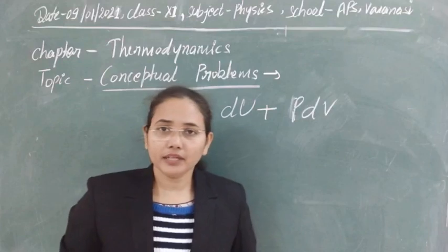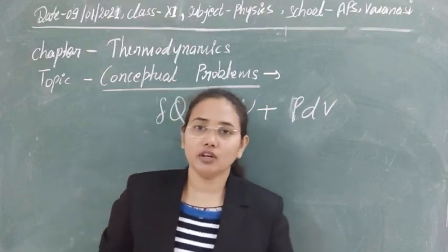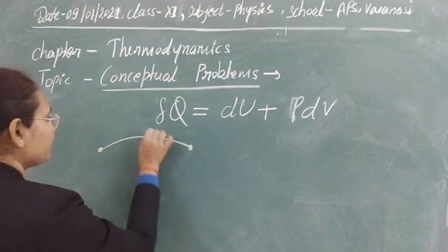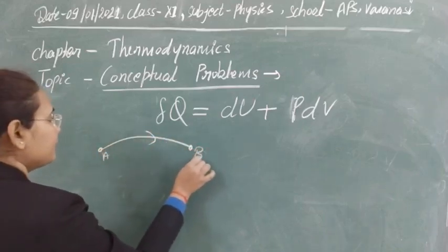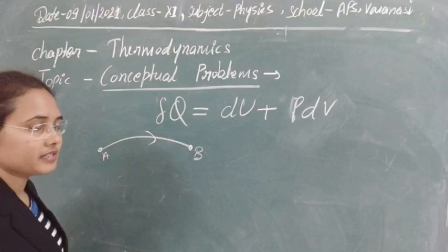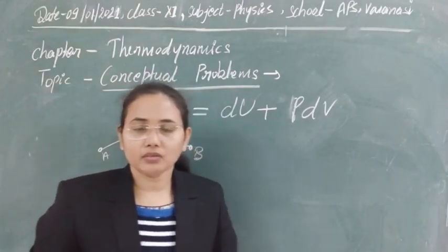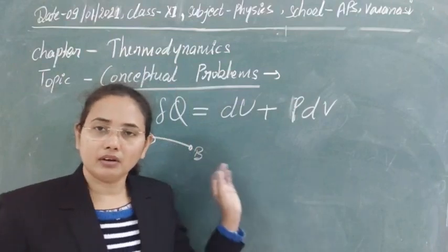So if we are changing anything from A to B, pressure and other things are changing, but the volume of the system is not changing.